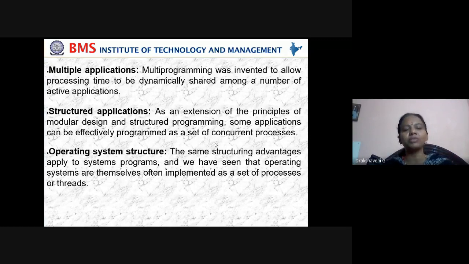Then operating system structure. The same structuring advantage applies to system programs, and we have seen that operating systems are themselves often implemented as a set of processes or threads. We'll see them. Okay.